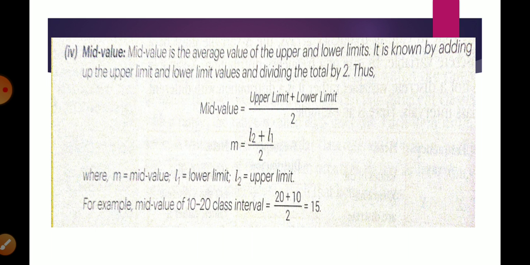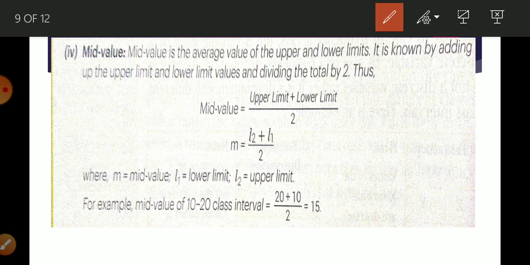Okay, now next important term is mid value. Mid value is the average value of upper limit and lower limit. So whenever we want to calculate average, how we calculate? Whatever number is given, we add and divide by 2. So if we talk about the class, the discrete series is given into class. Okay, and there are two, lower limit and upper limit.